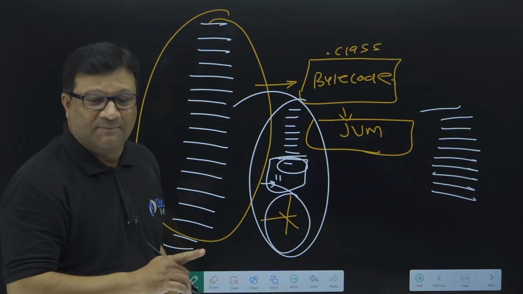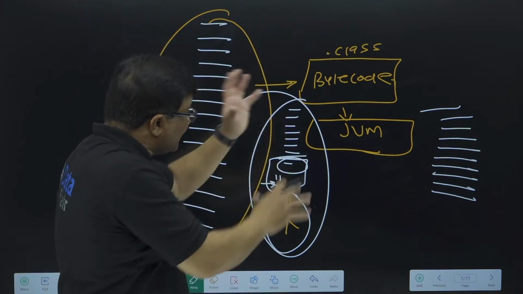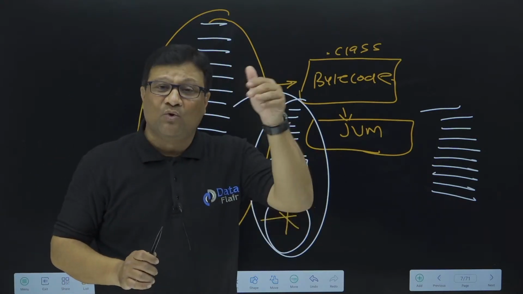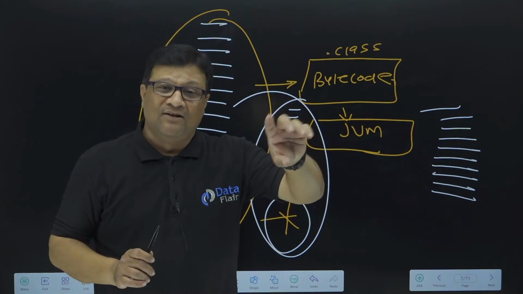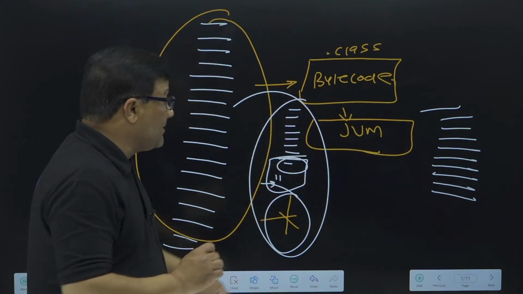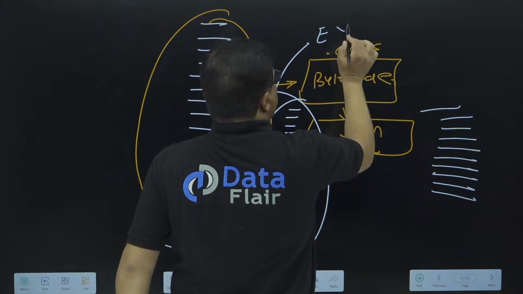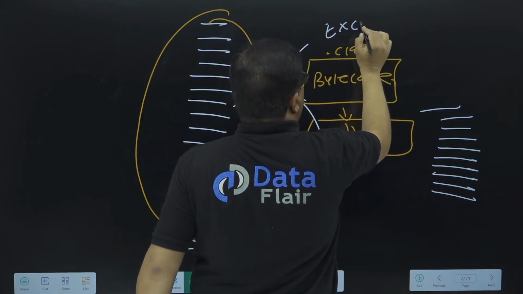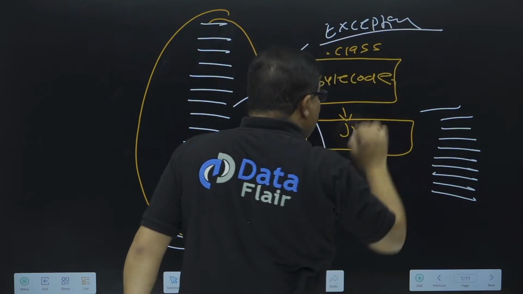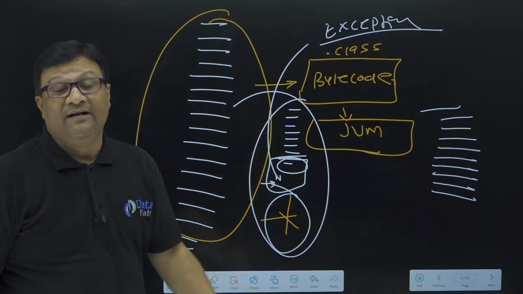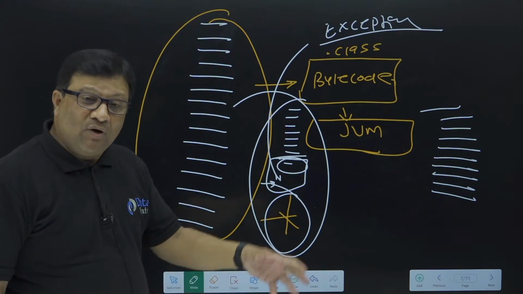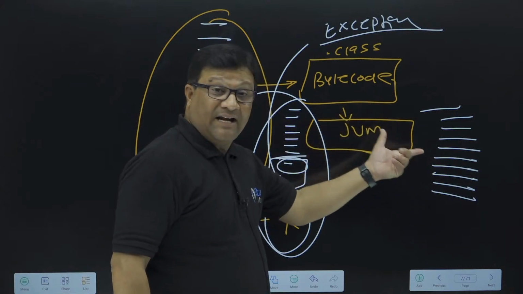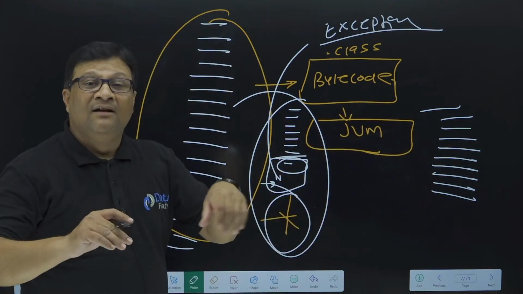Java supports this concept, and it is possible because of this translation architecture. Once Java source code is converted into bytecode, all syntax errors are checked at that time, and if there is an exception, you can easily handle it. So we say that Java supports exception handling. In C and C++, we don't have the exception handling concept, because it is not possible in C to check this error at runtime and handle it. But in Java, it is possible.